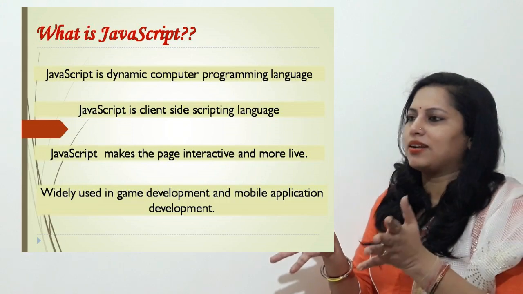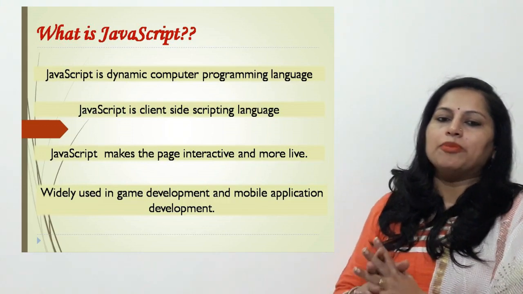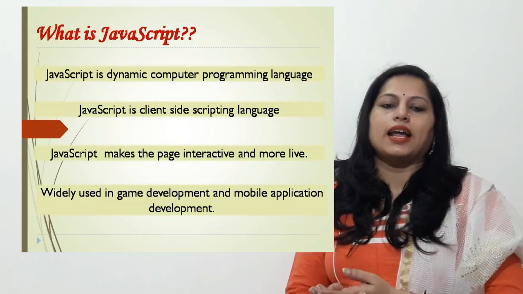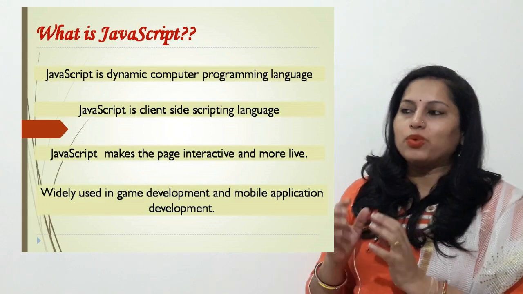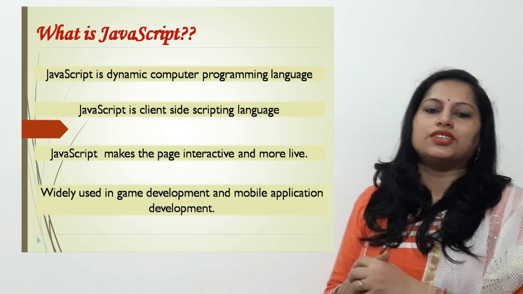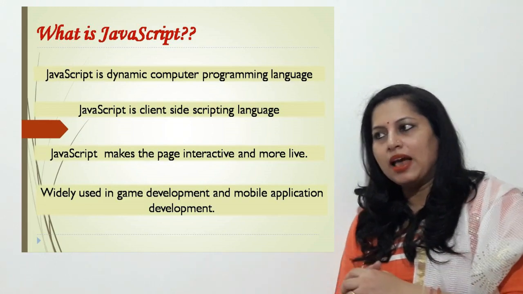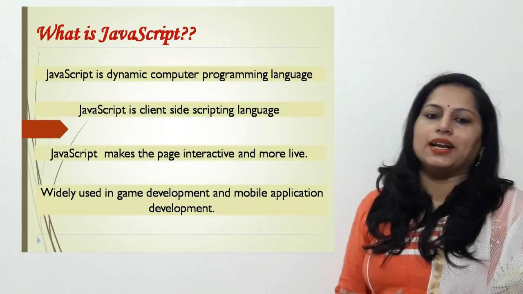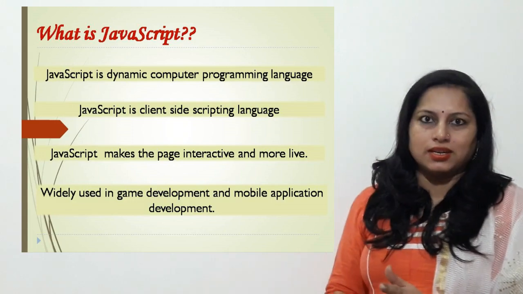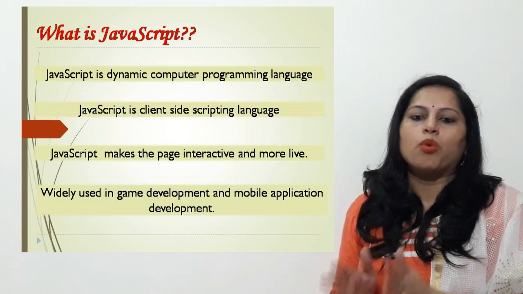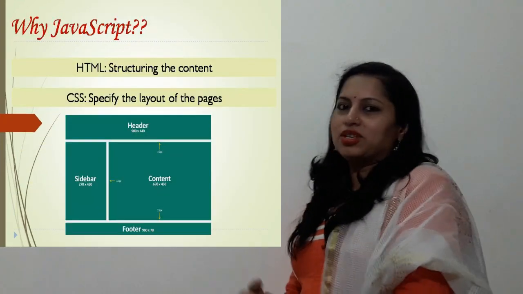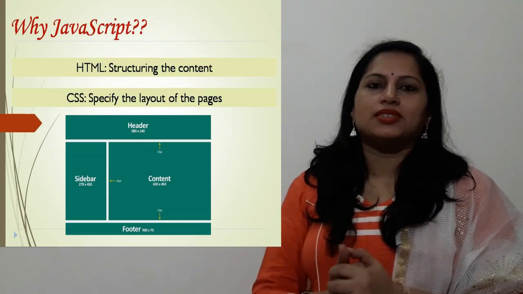Basically JavaScript started in 1995 when Brendan Eich at Netscape developed it, and it was originally named Mocha, and after that the name changed to LiveScript, and finally in December 1995 it got the name JavaScript, and the first browser that supported JavaScript was Netscape Navigator 2.0.